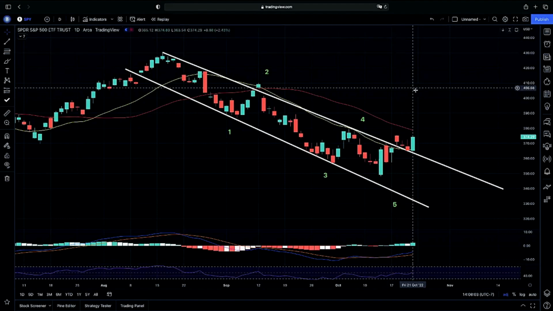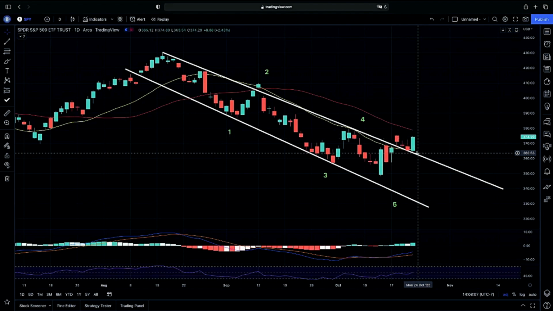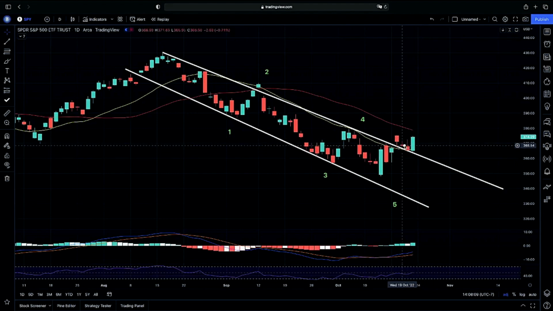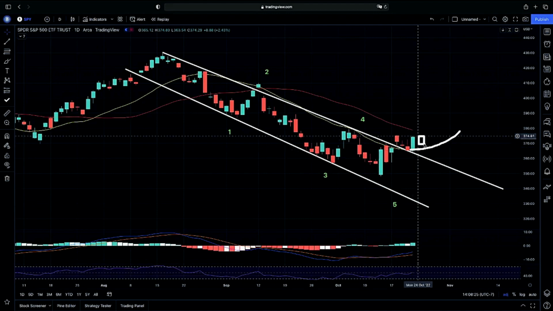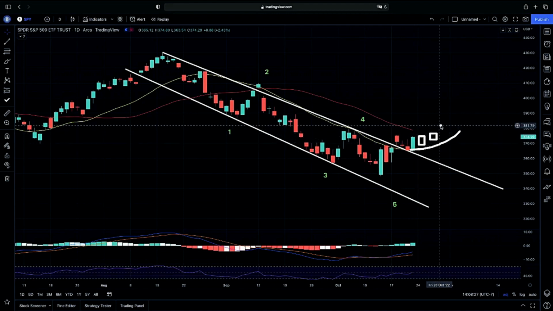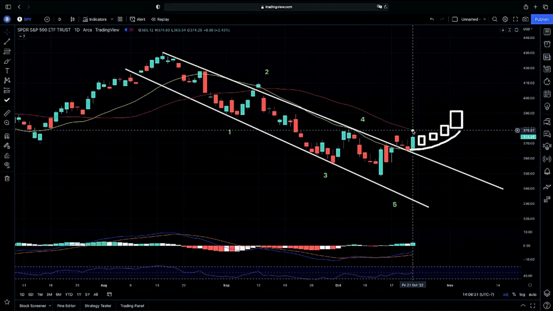So jumping into the daily chart with you guys here on the SPY, again, getting an engulfing candle here as we are showing that we are respecting the upper end of our channel here and also trying to respect our 20-day moving average here. Again, our 20-day is our yellow line, as you guys can see, slightly curling over. We are looking to see if we continue to curl over, if we do get candles that continue to respect above our 20 to get that clean breakout here and show us that strong move here as our 20 would be crossing over 50 around that point in time. So that is what we're looking for.